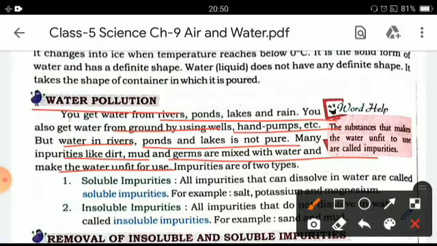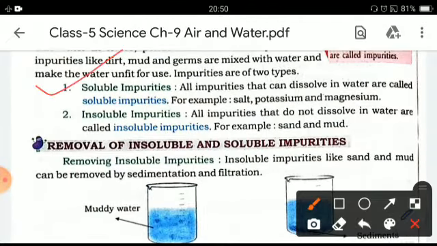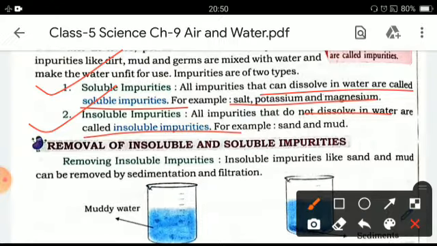Now, impurities are of two types. First one is soluble impurities. All the impurities that can dissolve in water are called soluble impurities. For example, salt, potassium and magnesium. Second one is insoluble impurities. All the impurities that do not dissolve in water are said to be insoluble impurities. For example, sand and mud that do not dissolve in water.